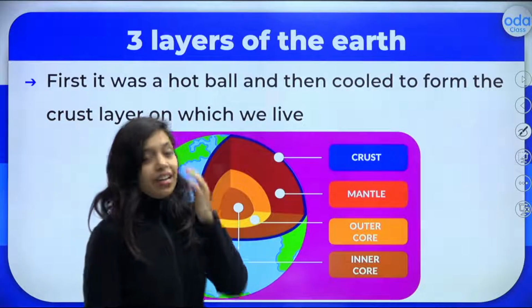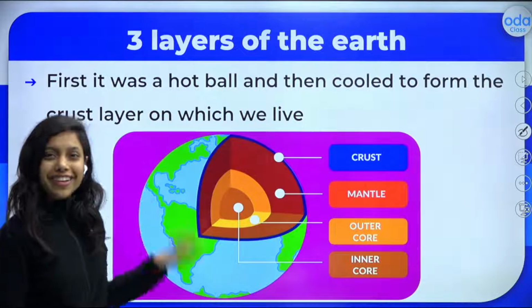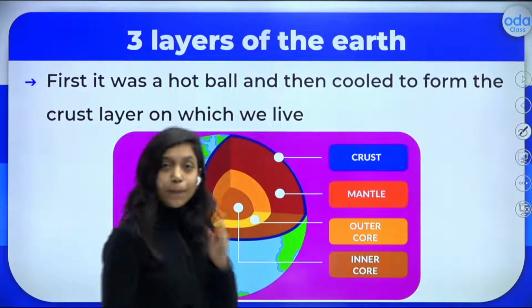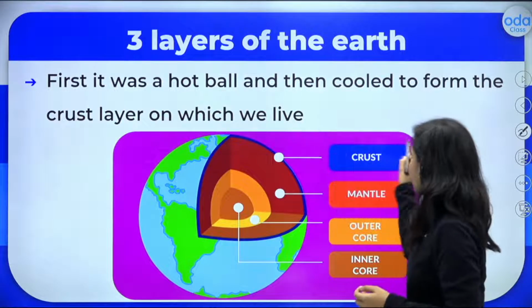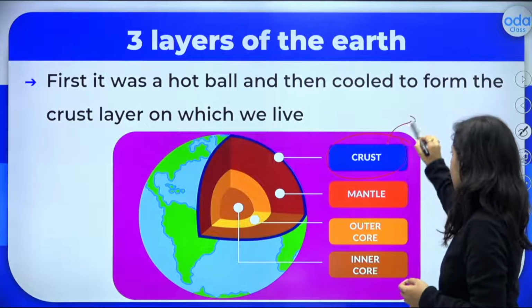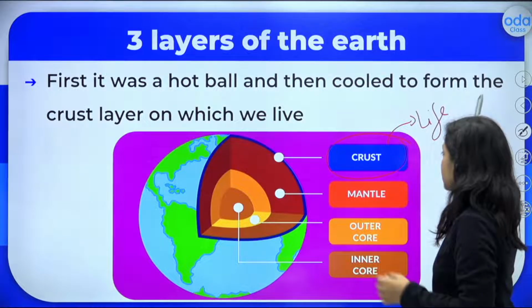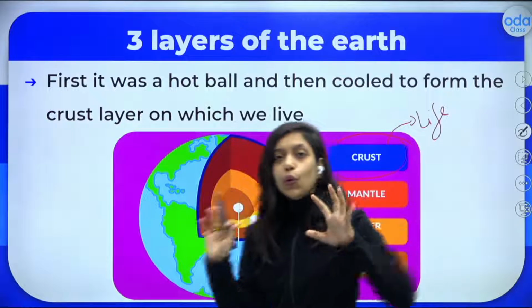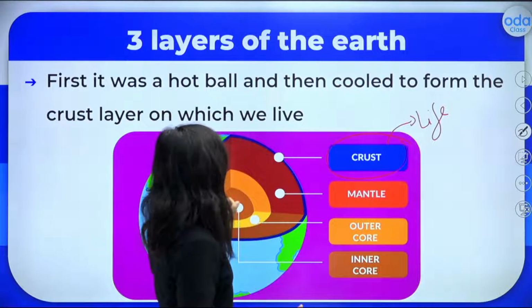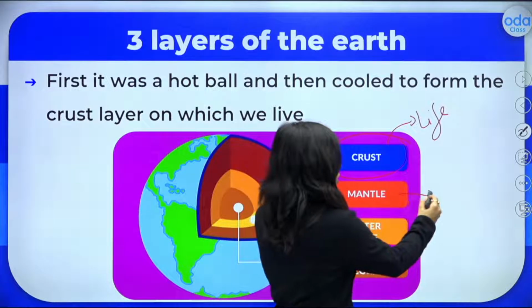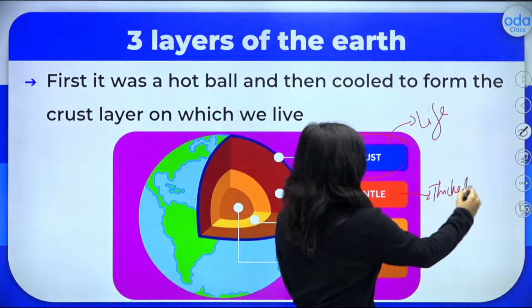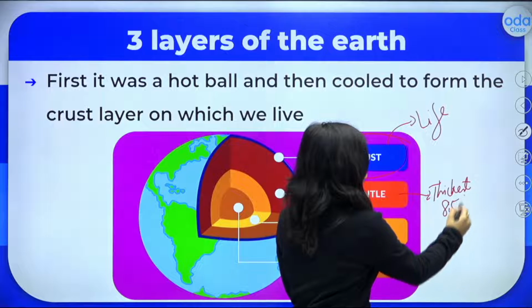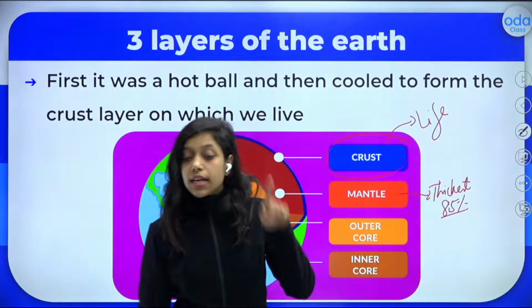That's great. Then we learned about the layers of the earth, and I gave you the example with the help of Kinder Joy, right? So the upper layer where we are living, where life exists, that is the crust. This is the thinnest layer. This is the coolest layer where life exists. And the middle layer is the mantle. It is the thickest layer of the earth, and 85% of the total weight of the earth comes from this mantle.